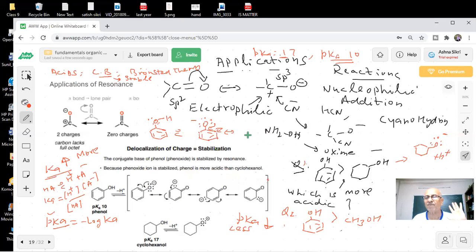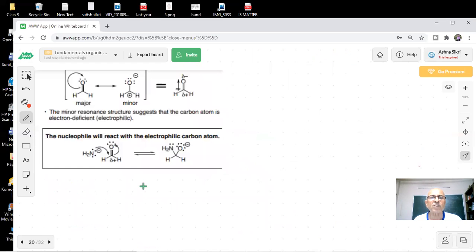Everything application is important. Inductive effect application. We will study more about electromeric effect and hyperconjugation. All this will be there in our chemistry, and there will be questions framed on this. So you can see that everything has to be understood when we are talking about resonance and its application, students.